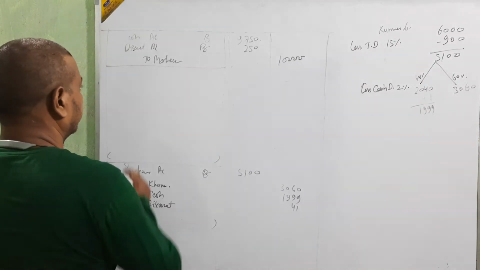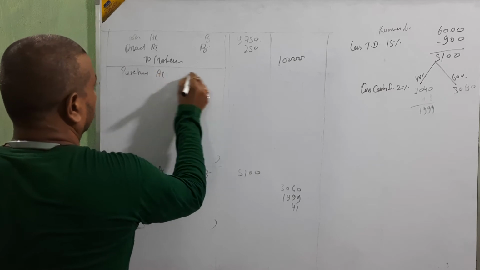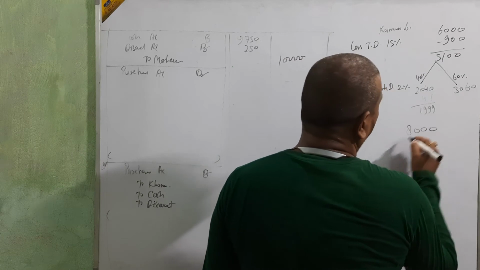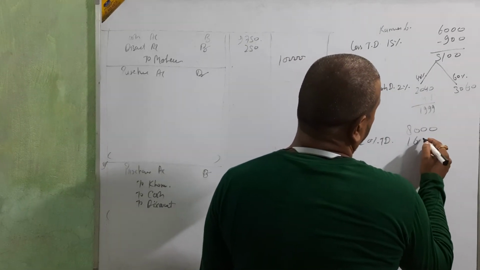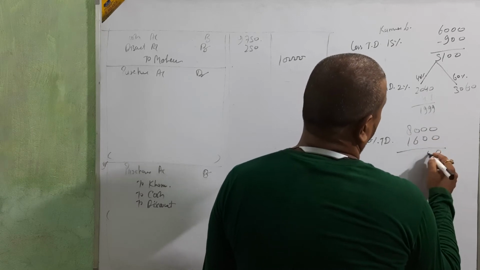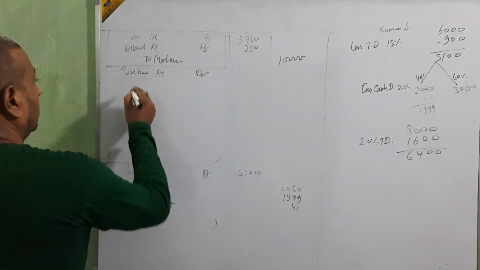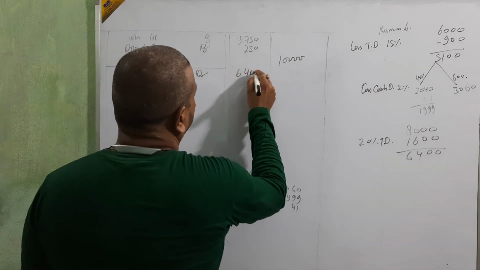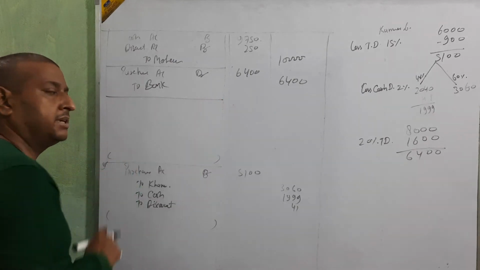Purchased goods from Suresh of the list price of rupees 8,000 at 20% trade discount and paid him by check. 8,000. Okay, beta. 20% trade discount, 1,600, so 6,400, and paid by check. Purchase account debit to bank 6,400. Okay, clear? You will manage the narration, beta. Clear or not? Clear na, beta?